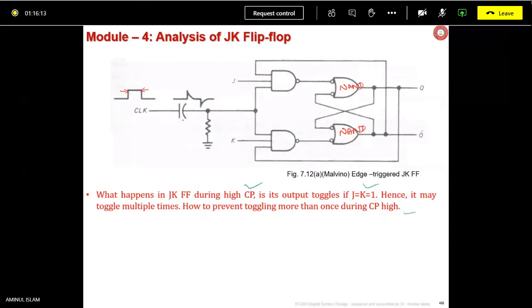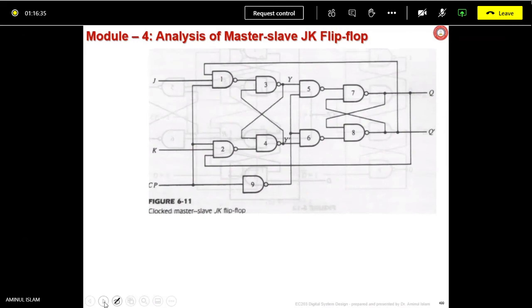Instead of directly applying the clock, you can put a circuit like this, which gives you the edge, a spike. During that spike, your input will be transferred to the Q outputs. That is one way, if it is edge triggered. Another is the master slave JK flip-flop.